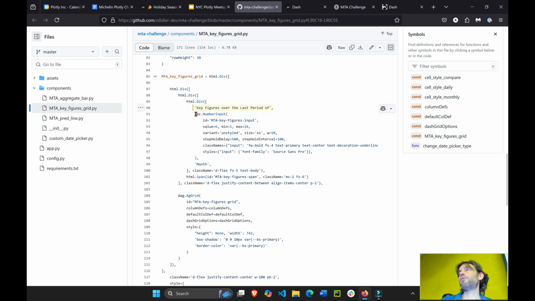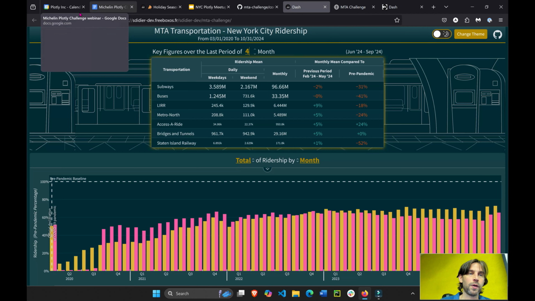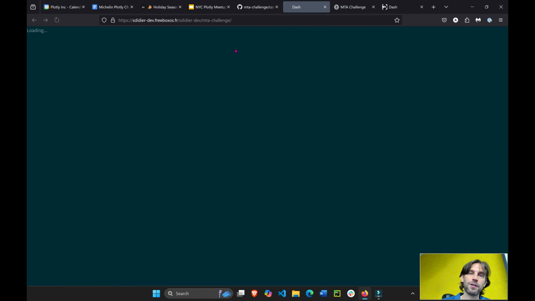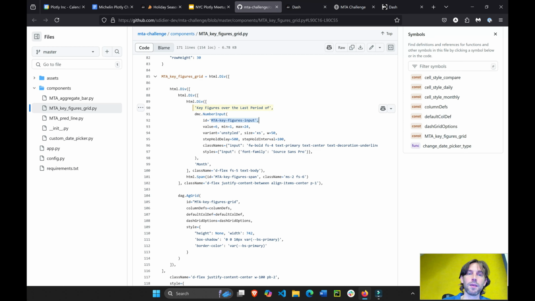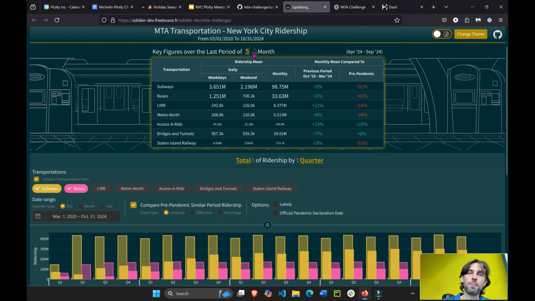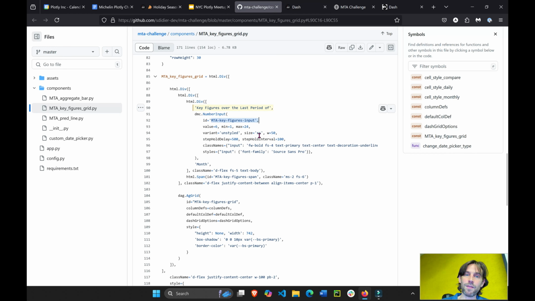He added it using Dash Mantine components. It's an open source community repository built on top of Dash. And he had DMC input. He just gave it an ID. He said the initial value will be 6. So when I refresh, now it's 4, but if I refresh, you'll see that it will go back to 6. That's the initial value. And the min will be 1, and the max will be 24. So I cannot go under 1, and I cannot go above 24 as much as I click on it. I'm not going to go all the way up to 24, but you'll have to believe me there. And then we have the size extra small, width is 50, and so on.